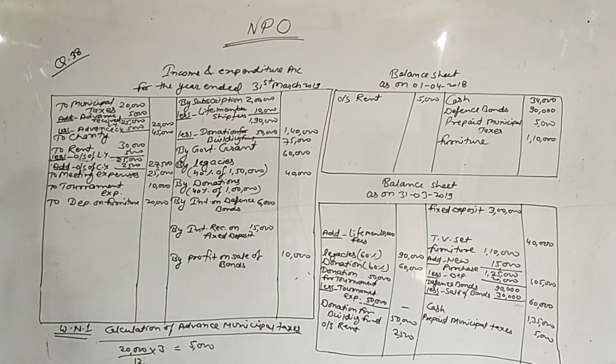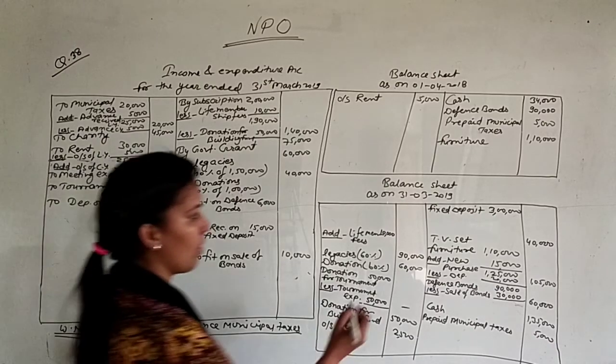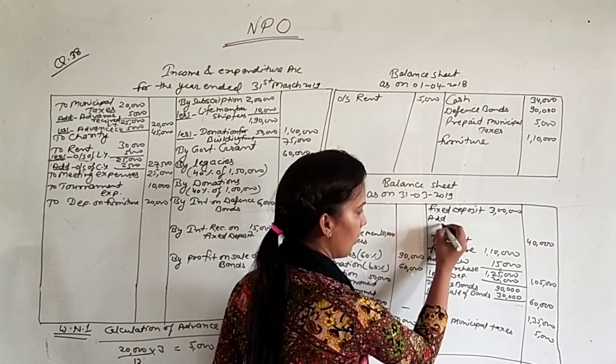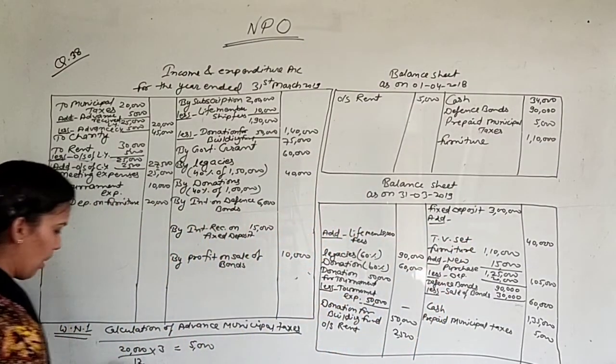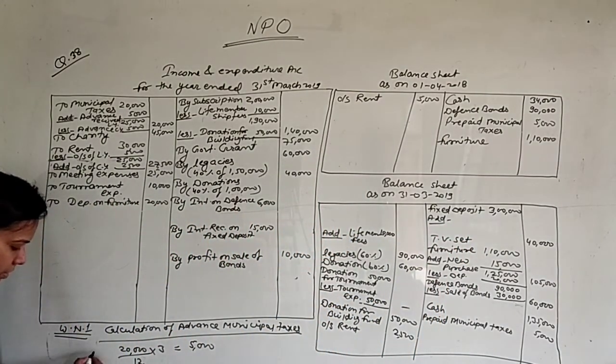Check, is there any point left in the question? Yes, fixed deposit, interest on fixed deposit. Actually your fixed deposit was of rupees 3 lakh and you made this deposit on 1st July. So you have to count from July to March, that is 9 months. You will receive interest for 9 months. First of all, calculate what is the total amount of interest.